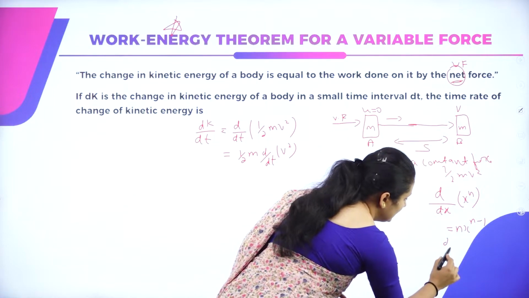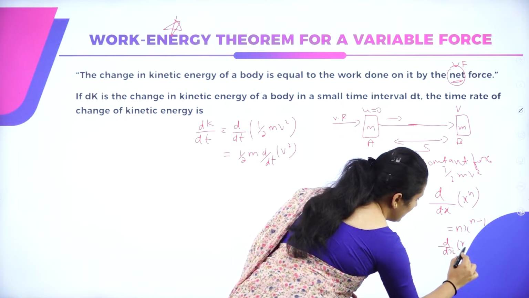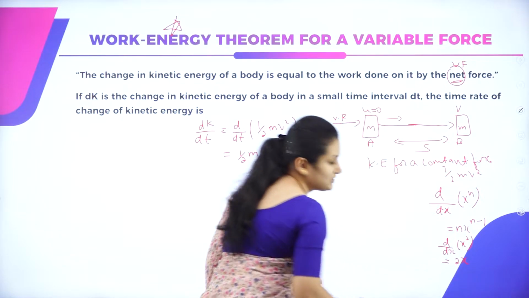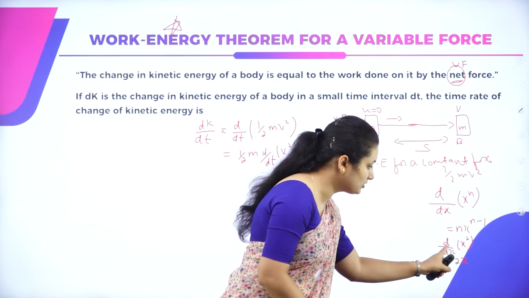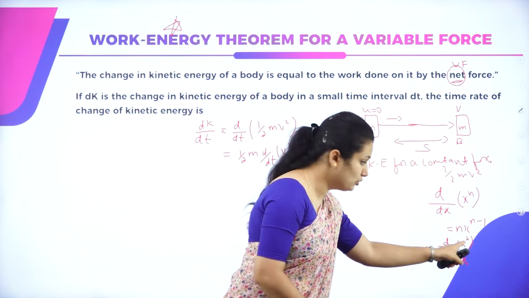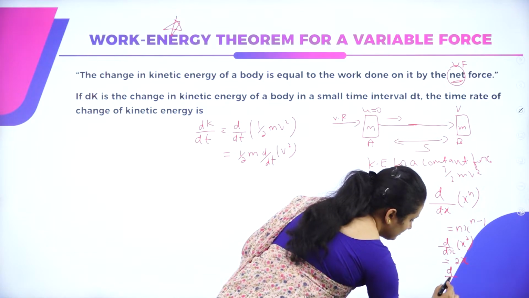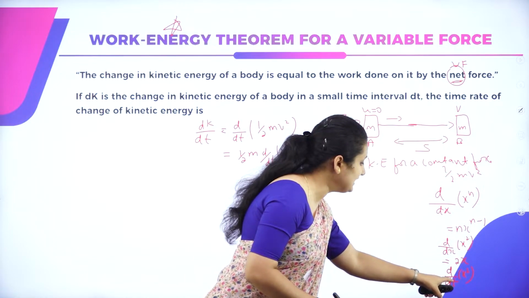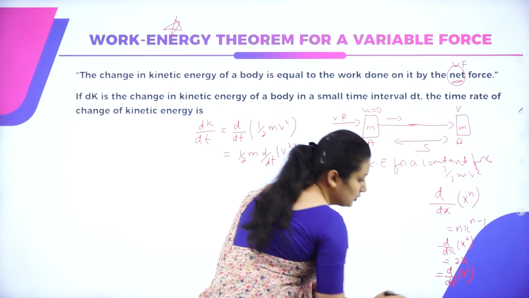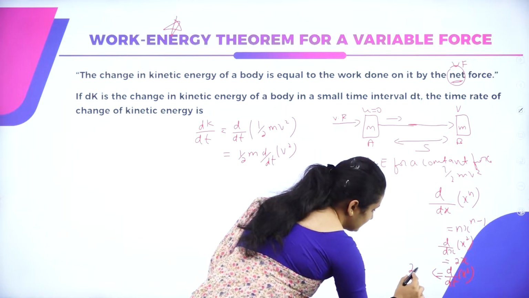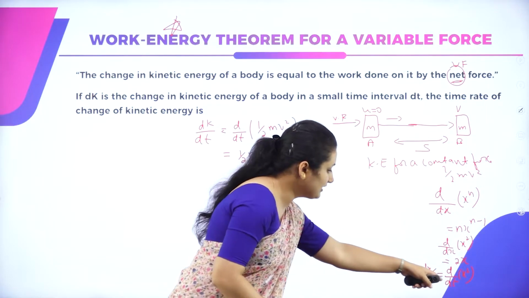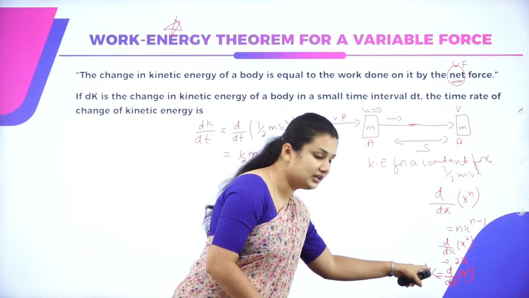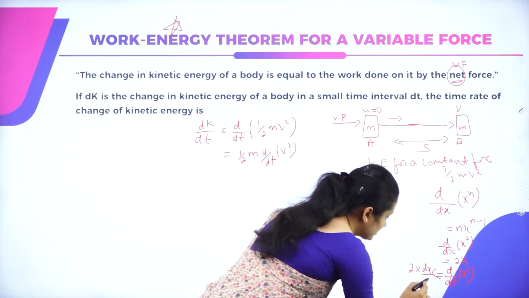Similarly, if you have d by dx of x square, how will you differentiate it? With n minus 1, 2 minus 1 is 1, so d by dx of x to the power 2 is nothing but 2x. Similarly, d by dt of x square is 2x dx by dt.